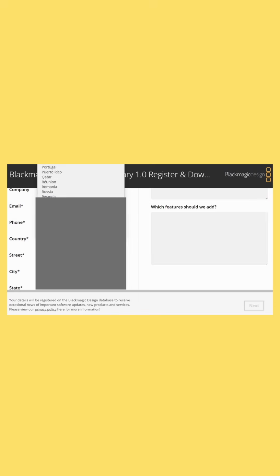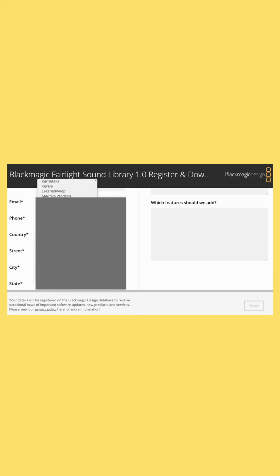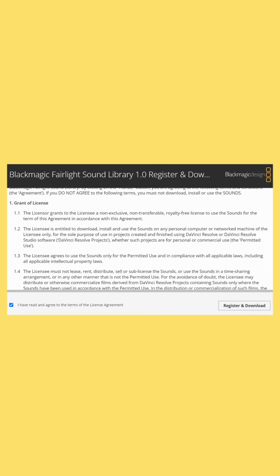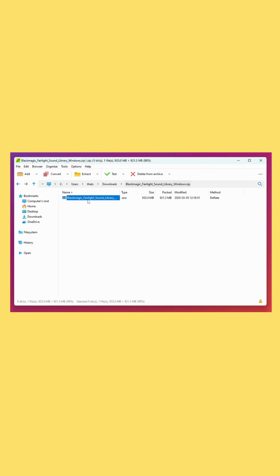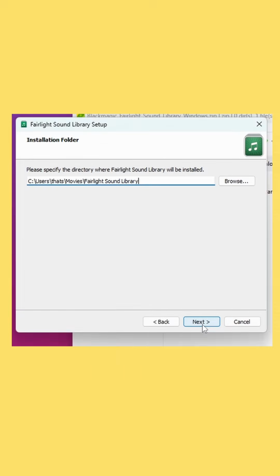It will redirect you to the Blackmagic website. Fill in the registration form, accept the terms and download the file. As the download completes, open the file and launch the installer. Accept the terms and install the library.